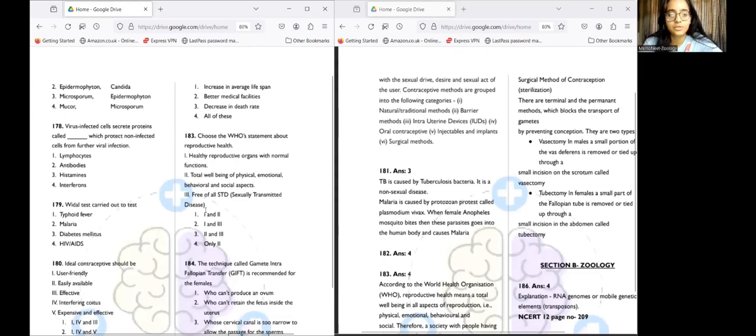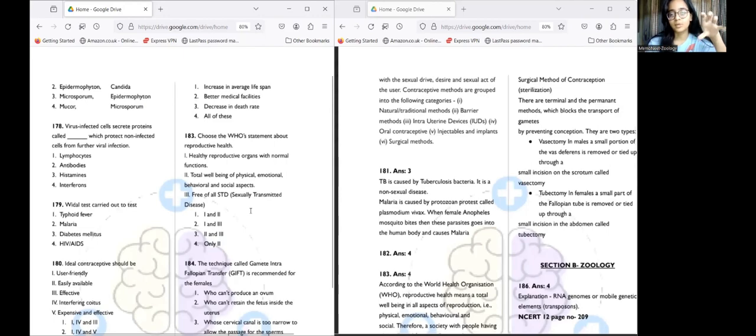For question 183, choose the correct statement about reproductive health. First, healthy reproductive organs with normal functions. What is reproductive health basically? Second, total well-being of physical, emotional, behavioral, and social aspects. Third, free of all STDs. If we are free of all STDs, is that going to make us good in reproductive health? What does WHO say? So only option number 2 is correct.